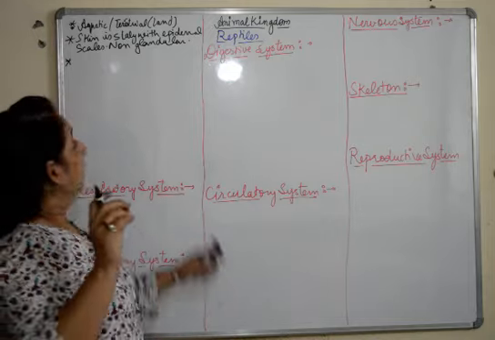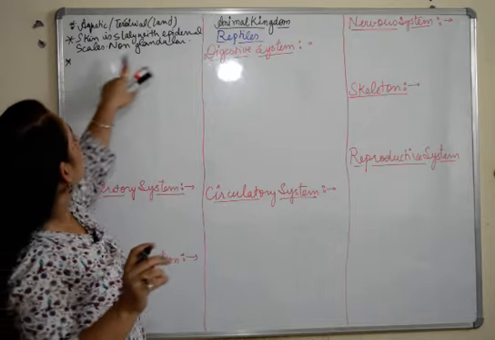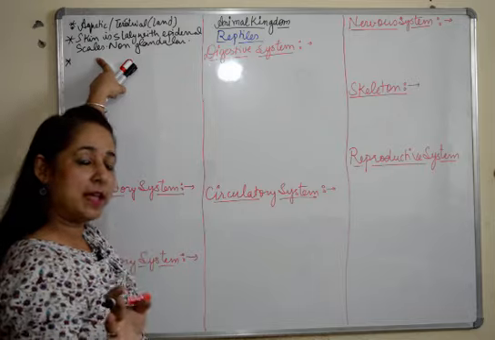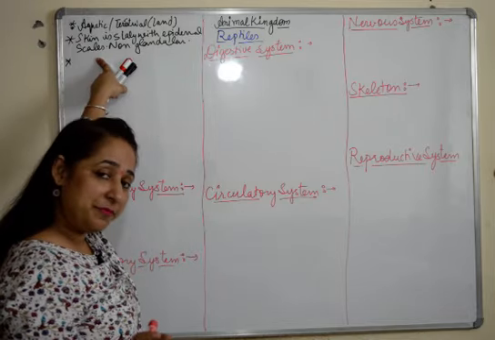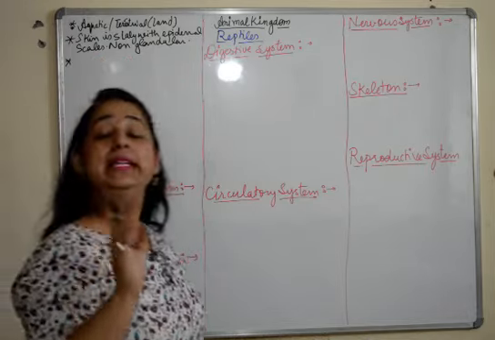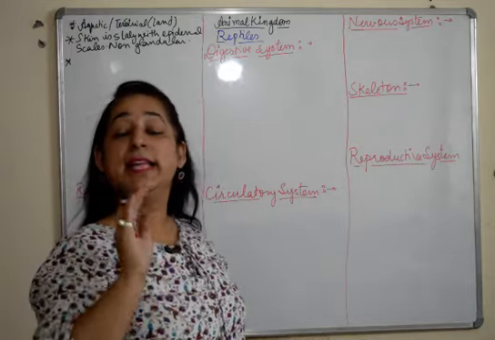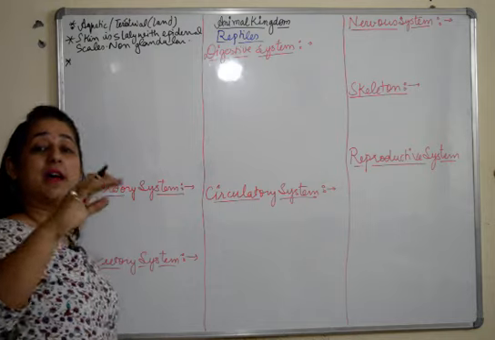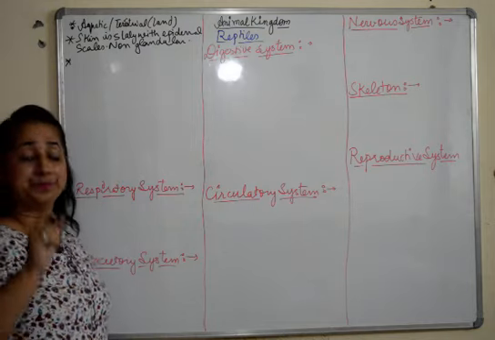Then obviously they have epidermal scales, that means exoskeleton is present. In amphibians, exoskeleton was absent, but in case of reptiles, exoskeleton is present, which has epidermal scales, which gives it a rough and scaly appearance.